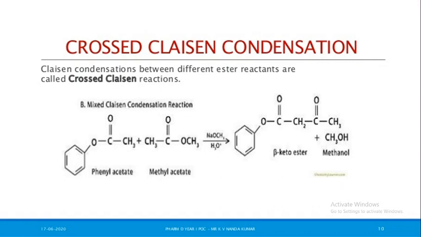Those are the different ester reactants. When two different esters react with each other, it is called a crossed Claisen reaction or condensation. Phenyl acetate reacts with methyl acetate in the presence of sodium methoxide, NaOCH3, and gives the same product, a beta keto ester.